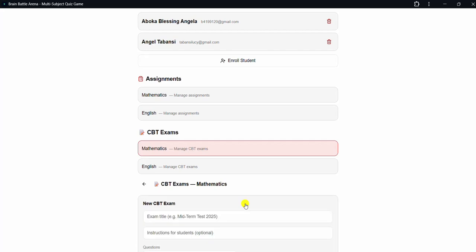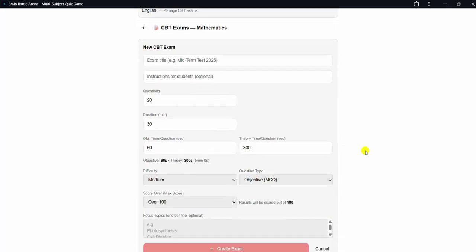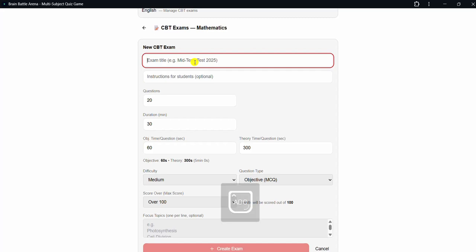Look at this place. When you click on create CBT, this is where the teacher will do all the configuration for the students. Exam title: whatever you title this exam is what this system will upload in your result sheet, because it uploads to the result sheet directly. Whatever a student scores, it will upload it to the name of the student and title it any subject you say there. If you say that this CBT is for the first term examination, you can just write first term examination.